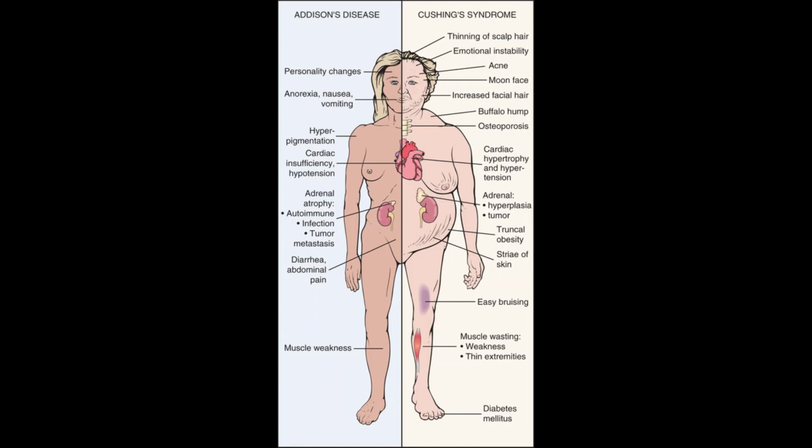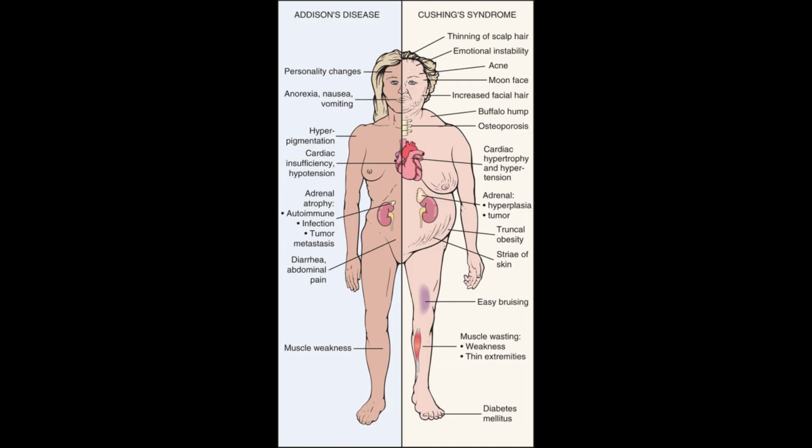Osteoporosis can develop, thinning of the bone, cardiac hypertrophy and hypertension, so we're looking at increased blood pressure. You can have hyperplasia or a tumor on the adrenal cortex or the adrenal glands. Truncal obesity, you can see obesity in the lower portion in the abdomen, the belly, and the trunk of the body.